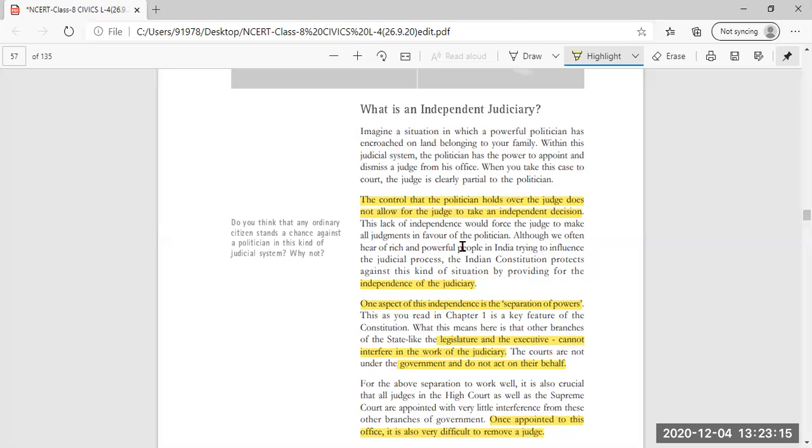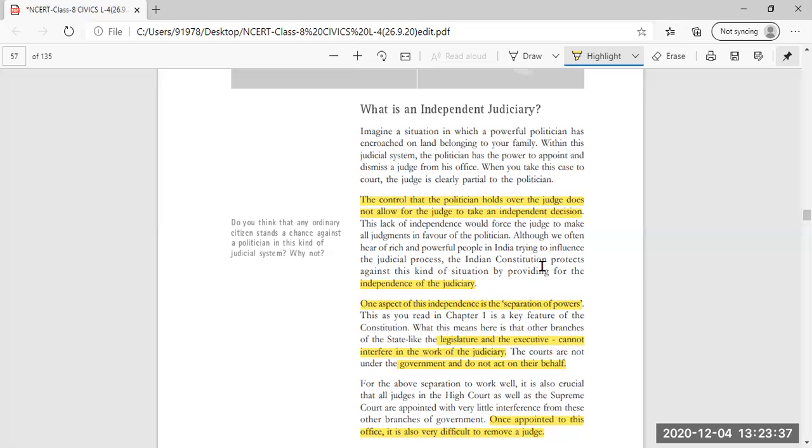This lack of independence would force the judge to make all judgments in favor of the politician. I have already made it clear that due to the influence of that particular politician, the judgment will not be free and fair and not in your favor, but the judge will favor the politician.